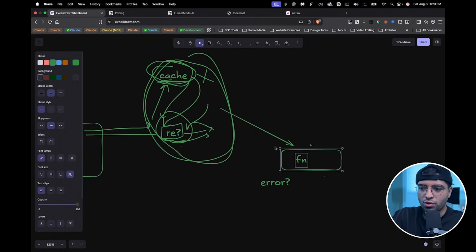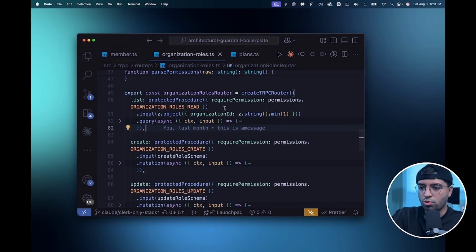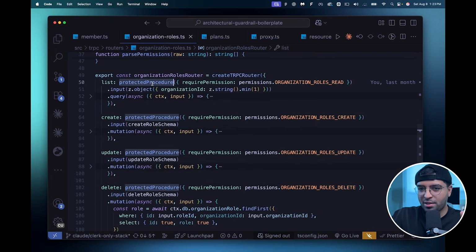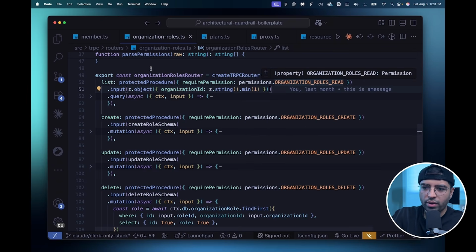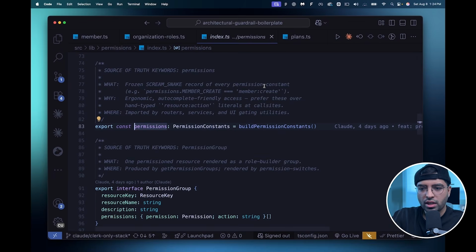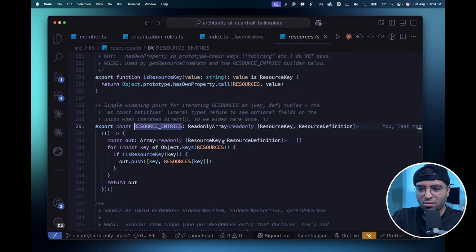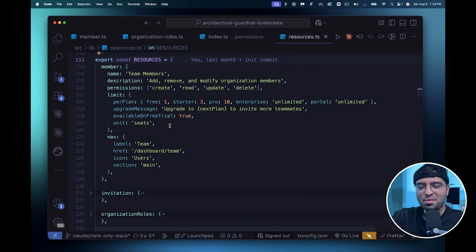And that's why I have the source of truth architecture being built into the app. And that's why, just as an example, if you see here, let me zoom in a little bit more so you guys can see. Inside the protected procedure, I have this thing called required permission. And you'll see the permissions that are being dragged in here from something called organization role. So in here, the user is trying to create a role, for example, right? And so let's just click into this and see what this permissions actually points to. Oh, it points to something called build permission constants. Let's click on that. Takes us straight to the resource entries. What's the resource entries? Exactly what we just built here.